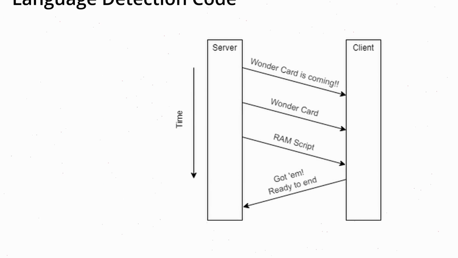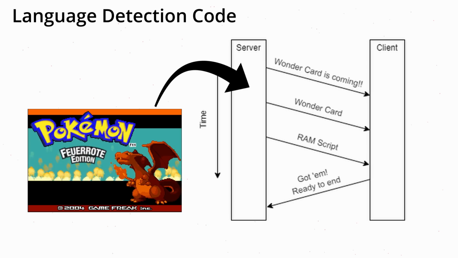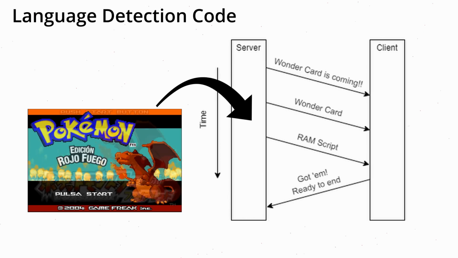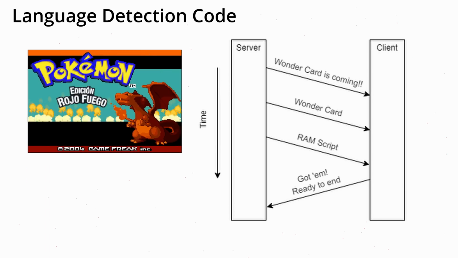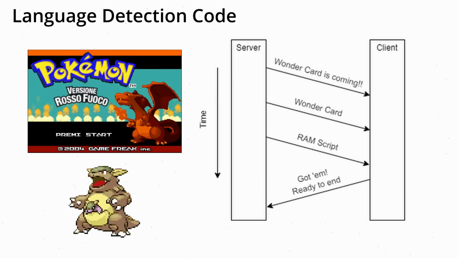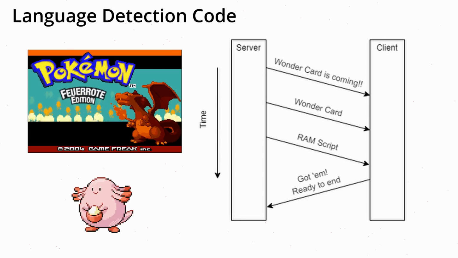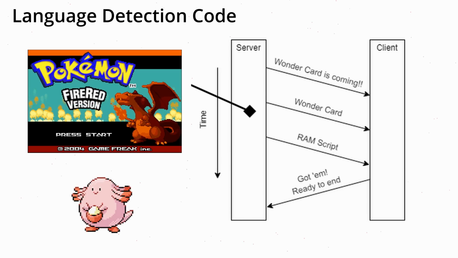We will place our code in 2 different places here. One is just before sending the Wonder Card and the other one is just before sending the RAM script. As you remember, we have some code already here for the RAM script regarding the randomization for the egg Pokemon. We will simply place the language detection code a bit before the randomization in the egg ROMs.